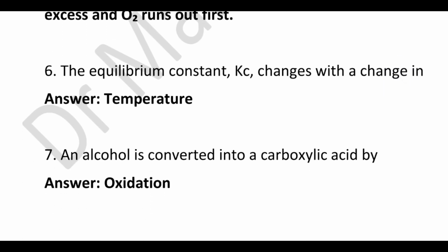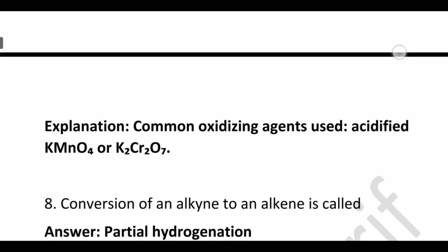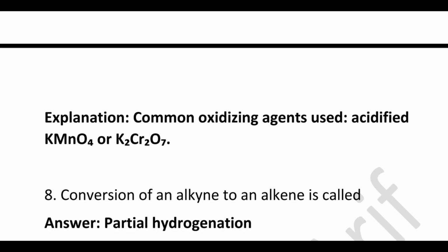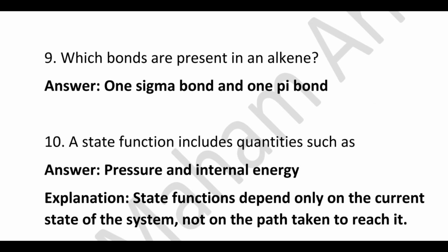The equilibrium constant Kc changes with a change in, correct answer is temperature. An alcohol is converted into a carboxylic acid by, correct answer is oxidation, because common oxidizing agents used are most commonly acidified KMnO4 or K2Cr2O7. Conversion of an alkyne to an alkene is called, correct answer is partial hydrogenation. Which bonds are present in alkene? One sigma bond and one pi bond.